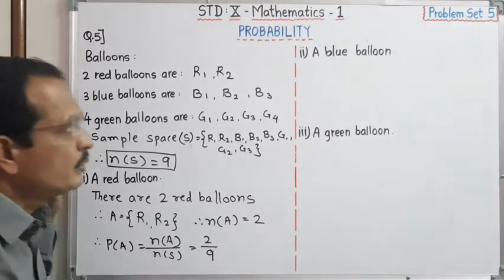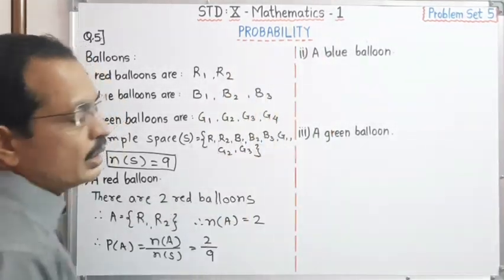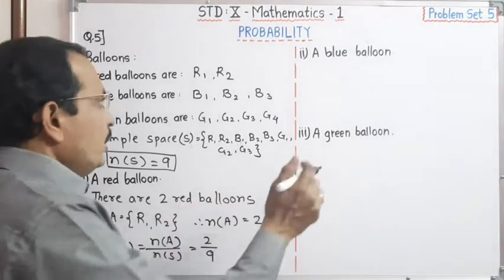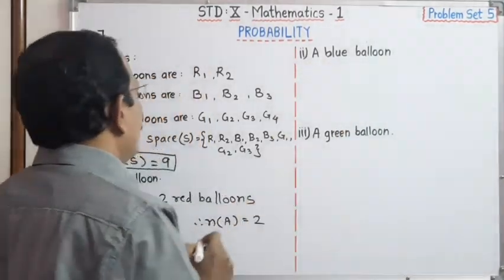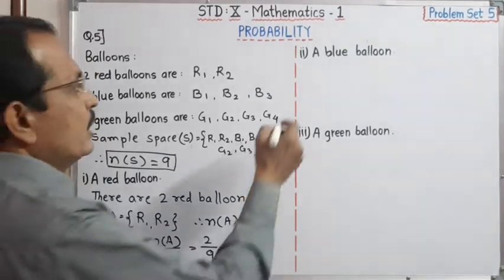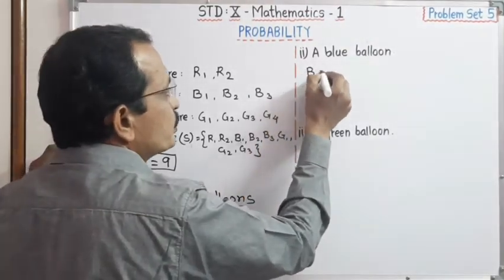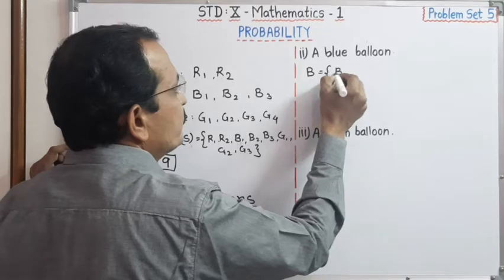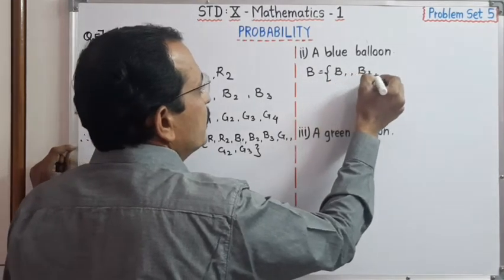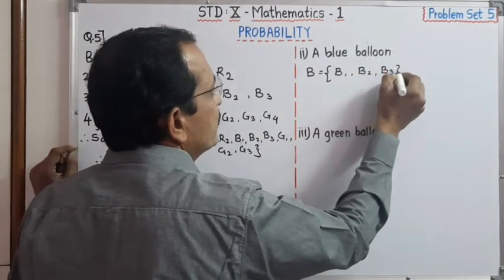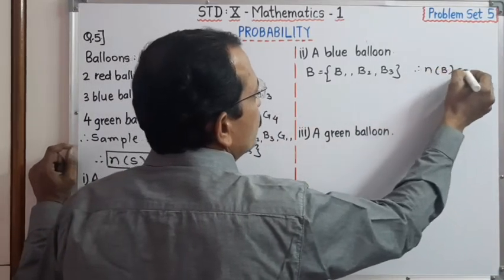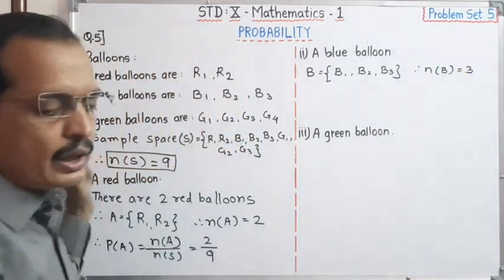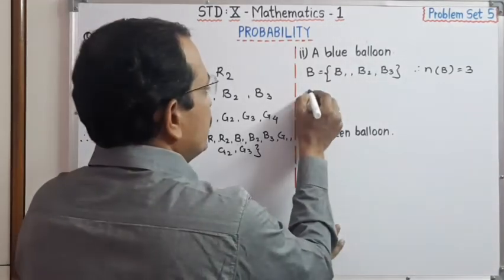Okay, student, we have to see the another event, that is a blue balloon, and there are how many blue balloons? 3. Therefore, event B is supposed to be B1, B2 and B3. Therefore, dear student, number of B is equal to 3, and for that we have to find out the probability.